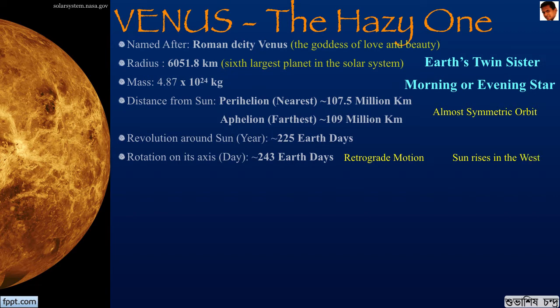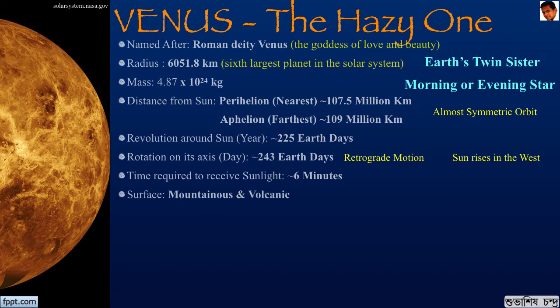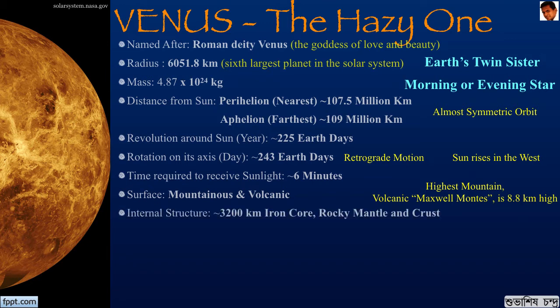The time required for sunlight to reach the surface of Venus is 6 minutes. The surface is mostly mountainous and volcanic. The highest mountain on Venus is the volcanic Maxwell Montes, which is about 8.8 kilometers high. This is comparable to our own Mount Everest. It has a thick iron core and then a rocky mantle and a crust.